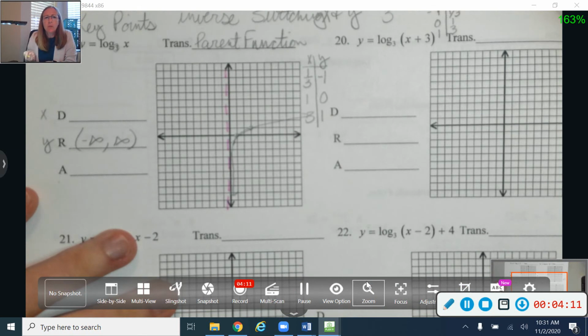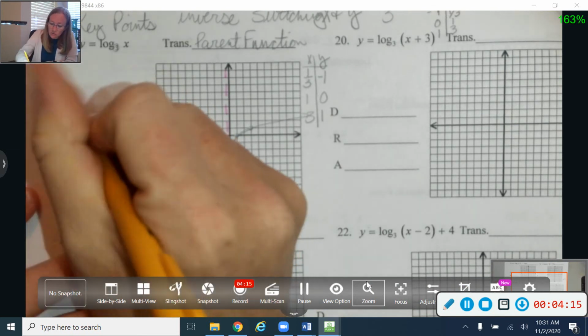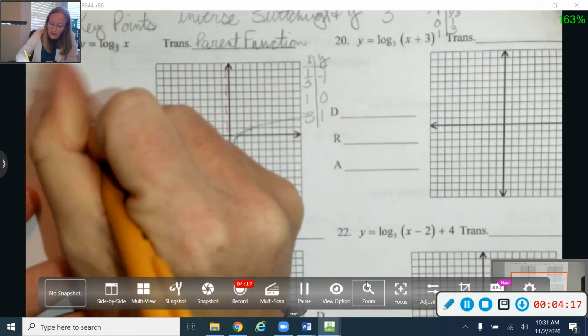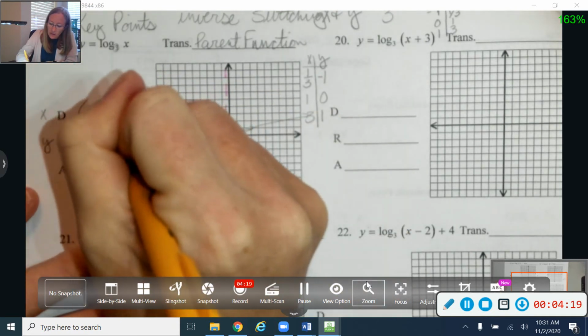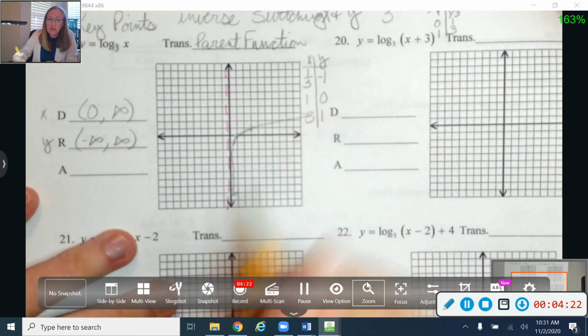Okay, then the domain is going to be restricted now by my vertical asymptote. So in this case, that's on my y-axis, so at 0, and we're going to go up to infinity this direction.